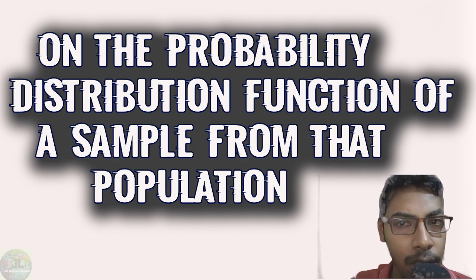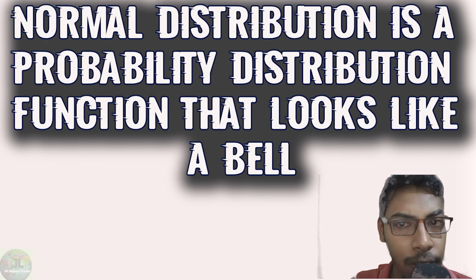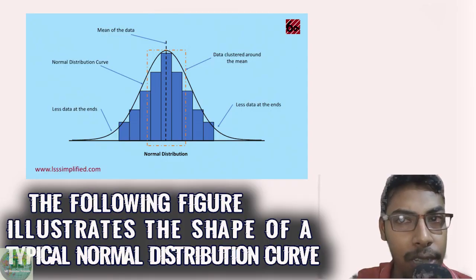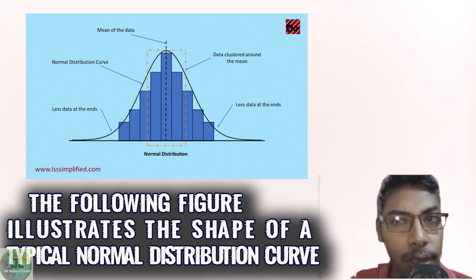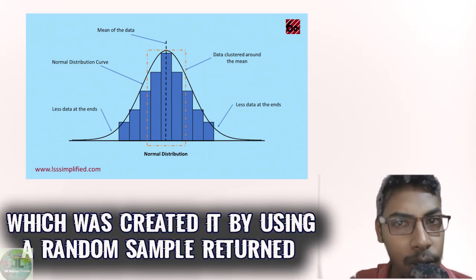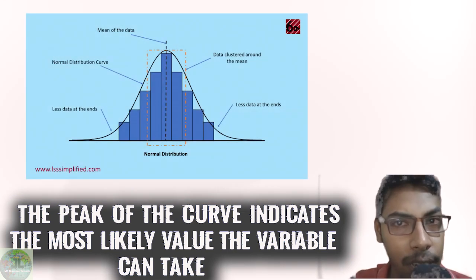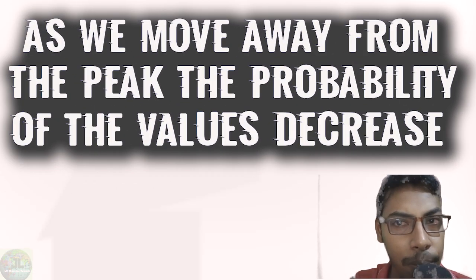Normal distribution is a probability distribution function that looks like a bell. The following figure illustrates the shape of a typical normal distribution curve, which was created by using a random sample returned by the numpy.random function of NumPy. The peak of the curve indicates the most likely value the variable can take. As we move away from the peak, the probability of the values decreases.